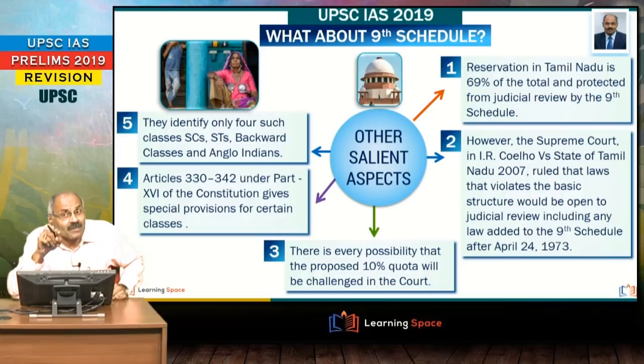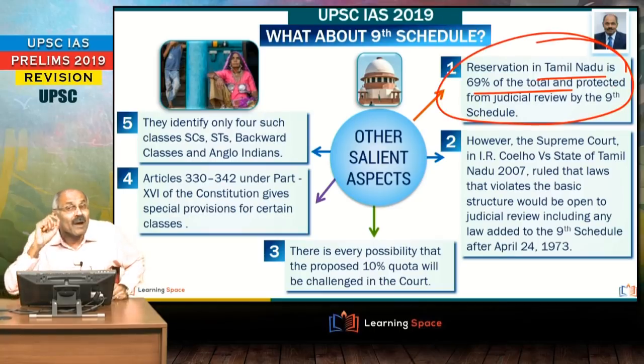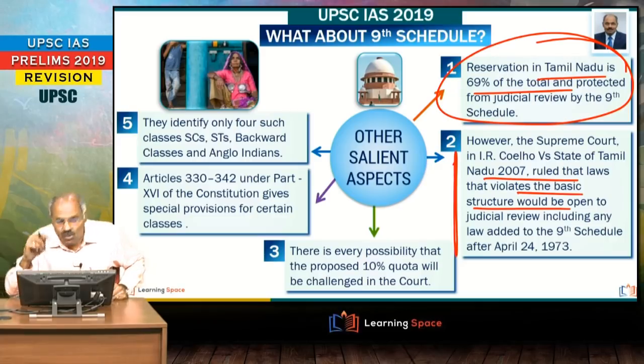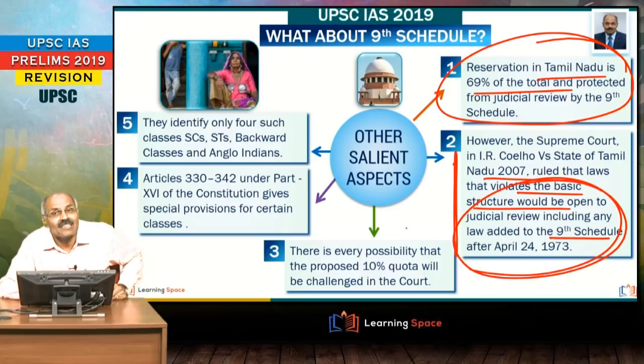And now some people said, why can't we include them in the 9th schedule? Right? So here one important aspect is Tamil Nadu has got 69% of the reservations and they are protected from judicial review by the 9th schedule. But the Supreme Court in 2007 said laws that violate the basic structure would be open to judicial review even though they are added in the 9th schedule after 1973.